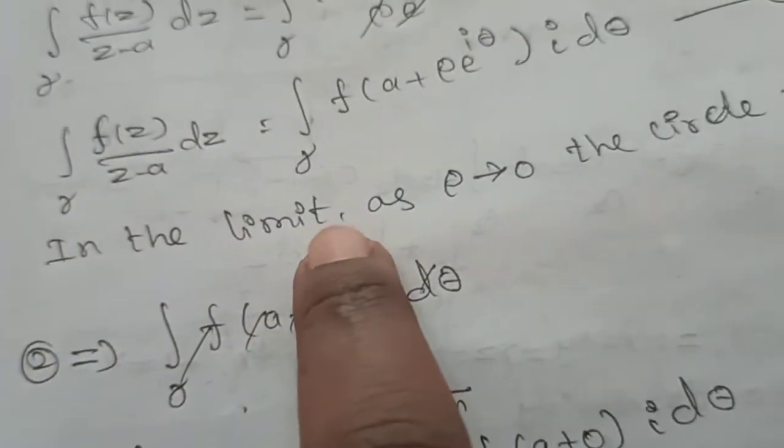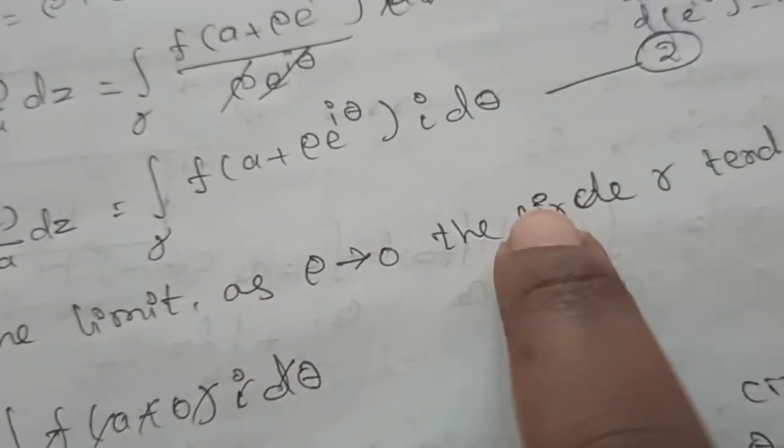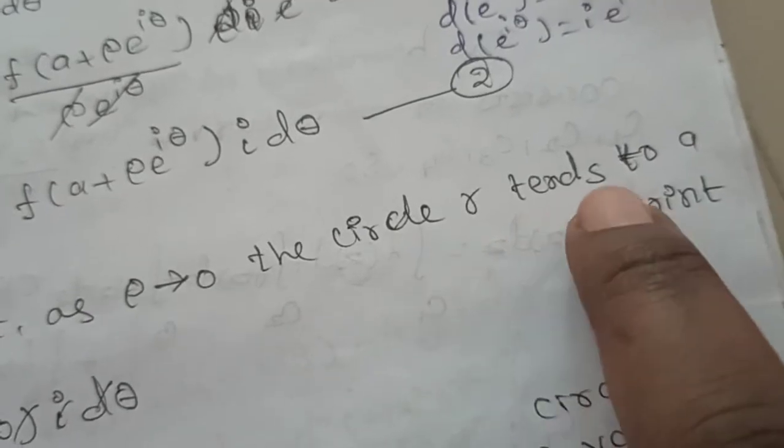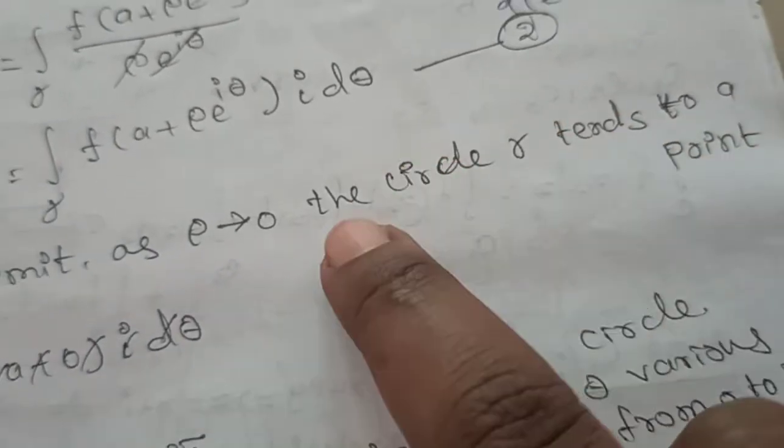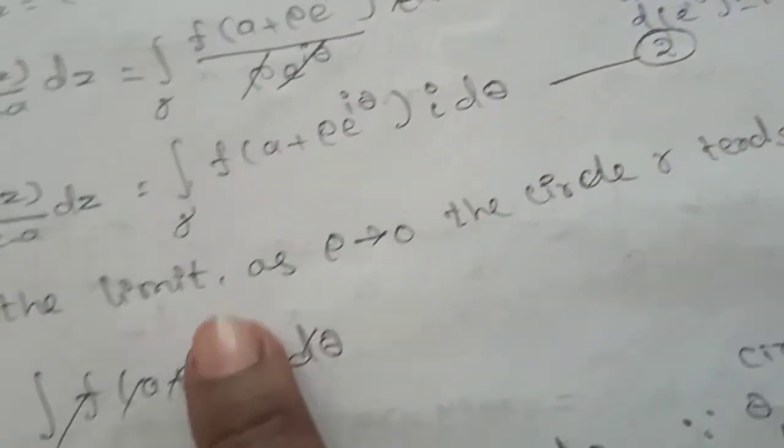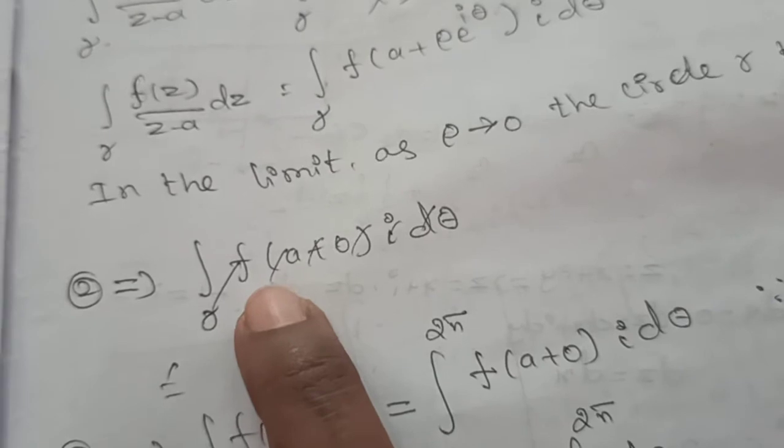In the limit as rho tends to 0, the circle gamma tends to a point. So take rho tends to 0 and substitute in equation number 2.